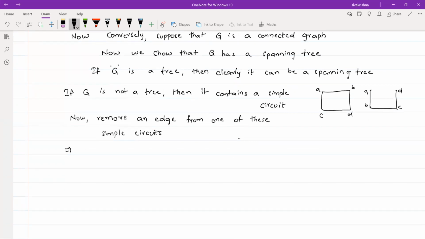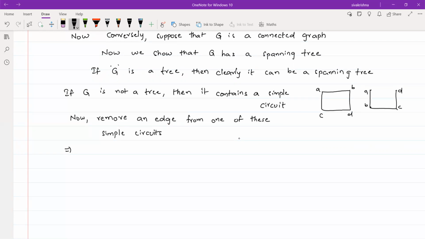Sometimes we may have one or more cycles in a particular graph. For that, we have to remove one more edge from that simple circuit. We continue removing edges until the graph does not contain any cycle. Then we obtain a tree. So that is what I am going to write.